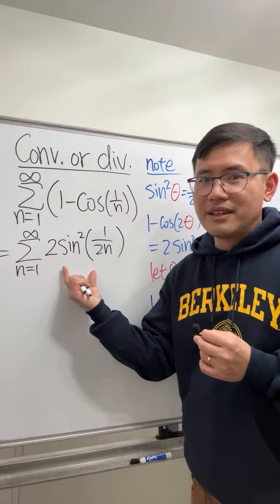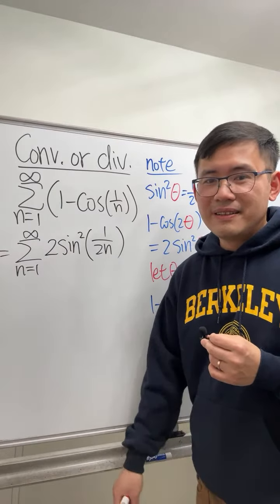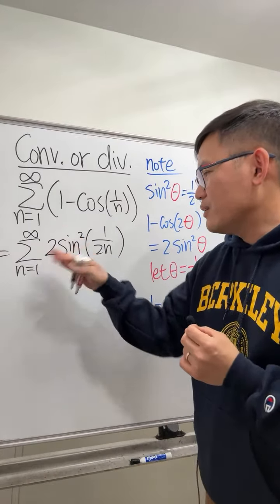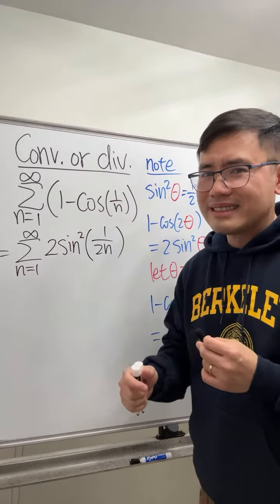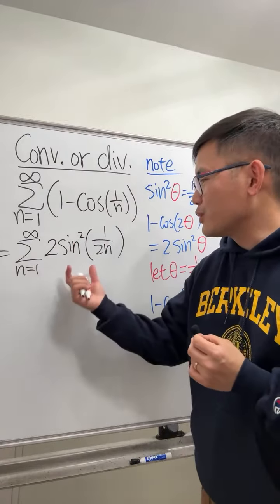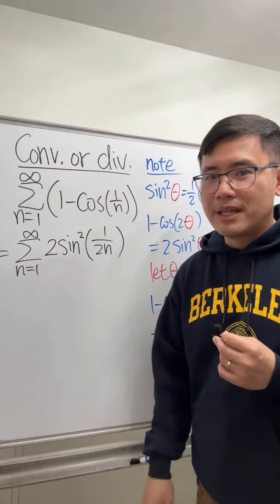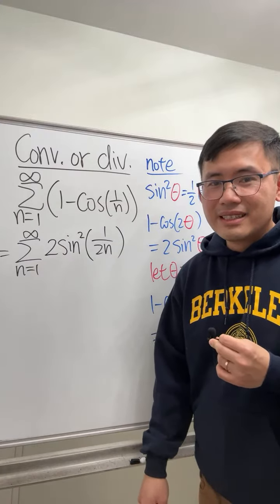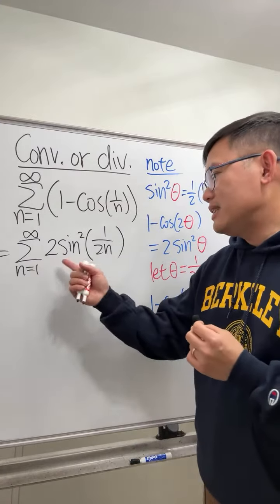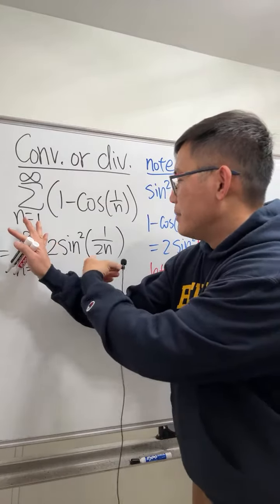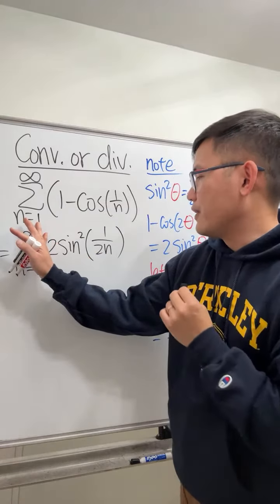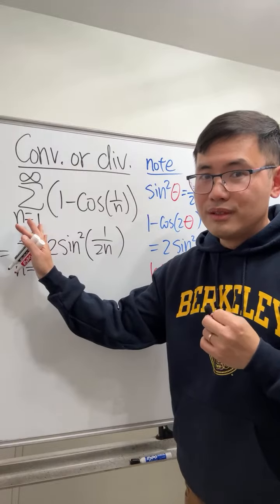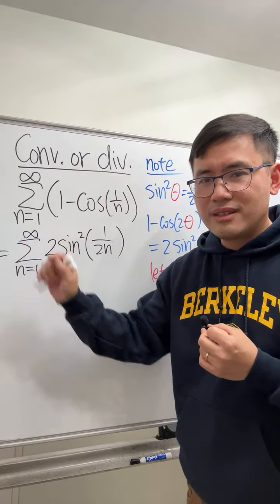That doesn't help. Sine of any, like, however, this is less than or equal to, but in that case, that doesn't help either because we don't have other stuff on the outside to play around with. Right, divergence test, it doesn't help because if you take the limit of this expression as n goes to infinity, we get 0, so we cannot draw conclusion.